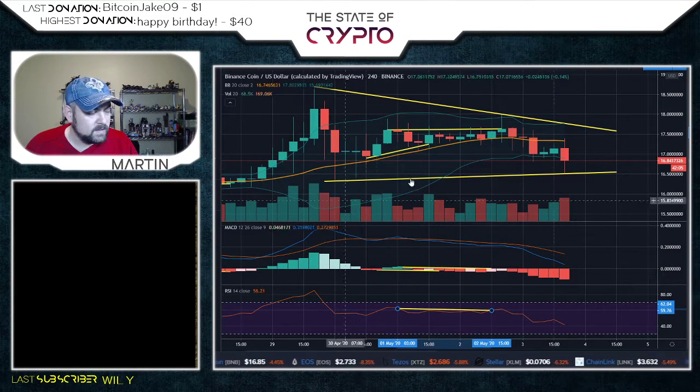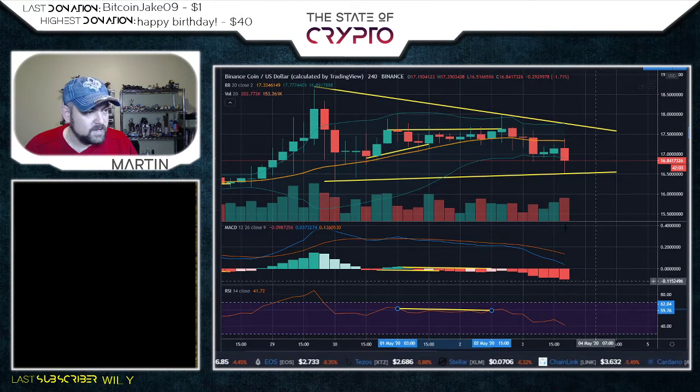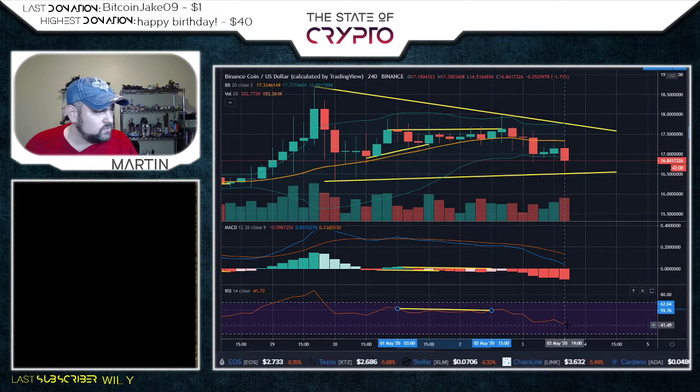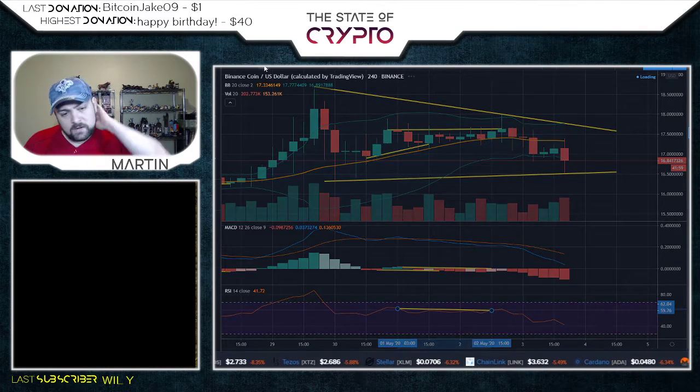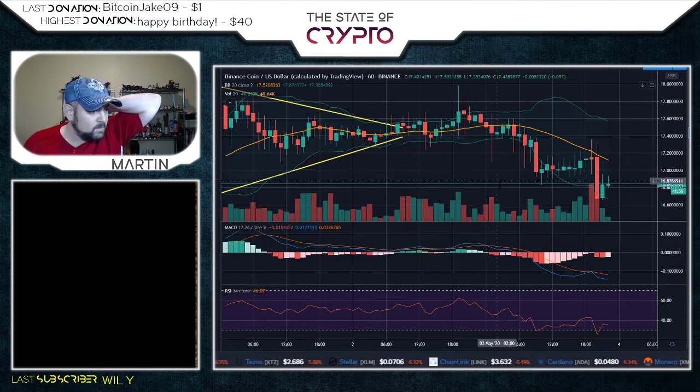Into there, right? So again, bearish divergence, price action to the downside, moving down. Neutral on the RSI, 41.72. Let's go to the 1 hour. On the 1 hour, what's happening, man? I think we're gonna have...